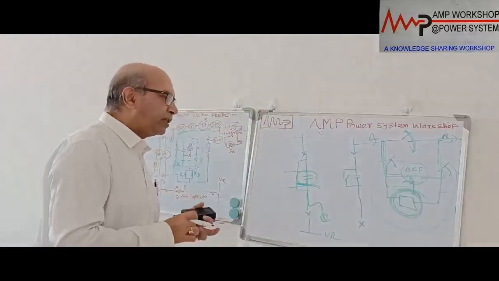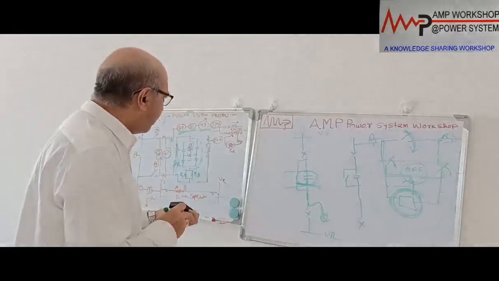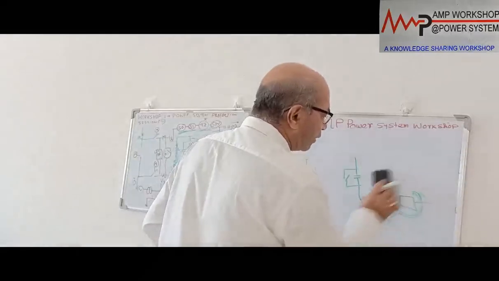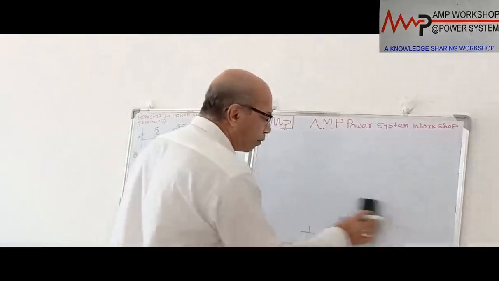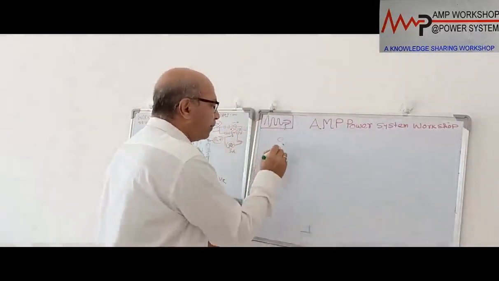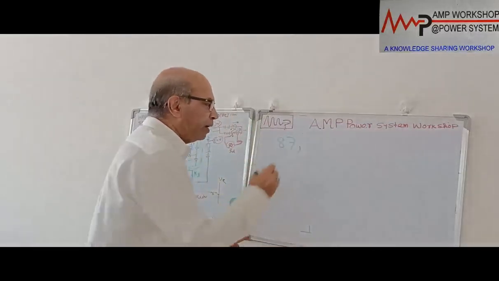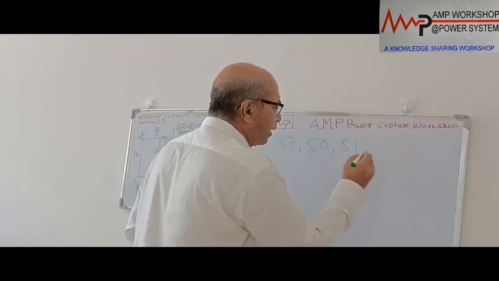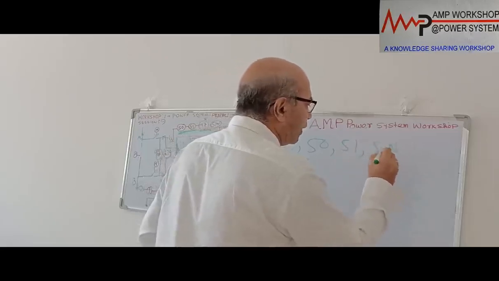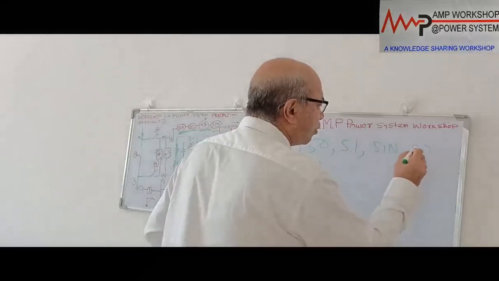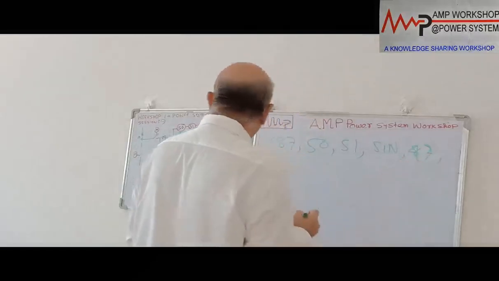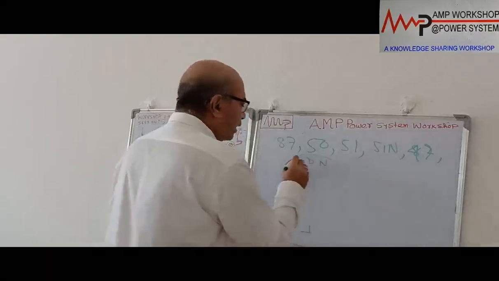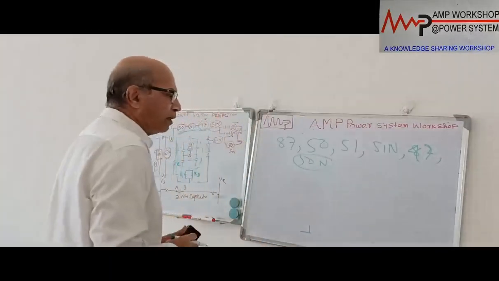So okay, these are the arrangements for the capacitor bank. Ultimately, for the protection of the series capacitor, what protections are we providing? We are providing differential protection 87 on the capacitor bank. We are providing instantaneous overcurrent protection 50, 51A, and then 47. In addition to this, we are also providing 50N. You can say that is the spark over protection. Okay, these are the protections.